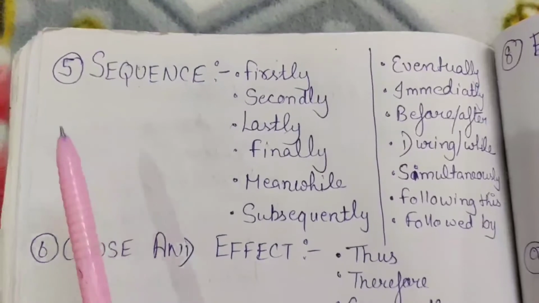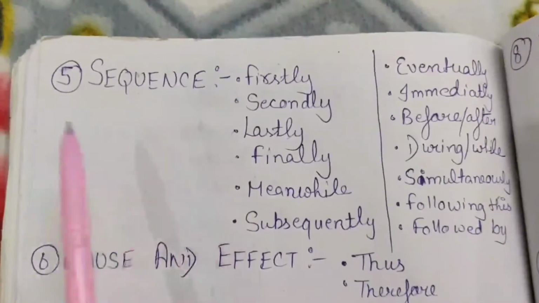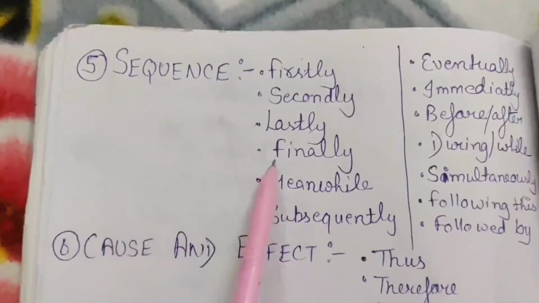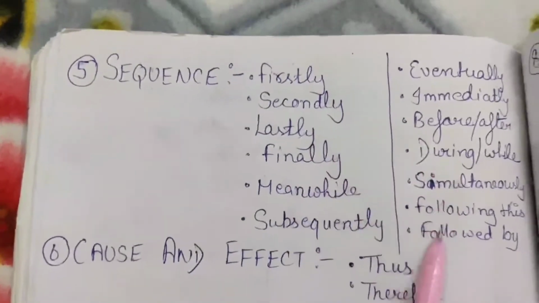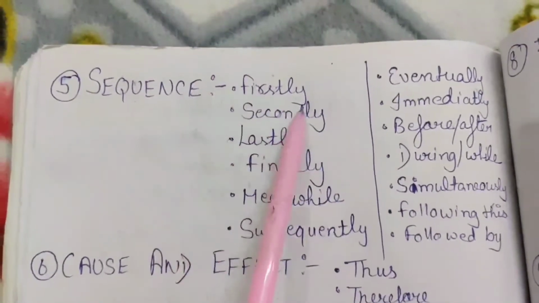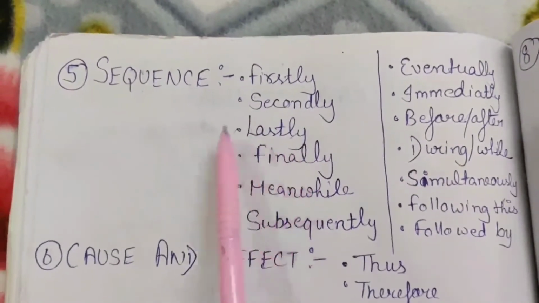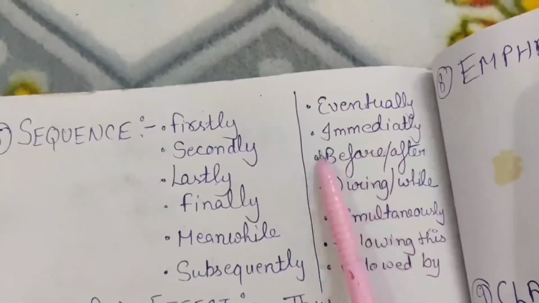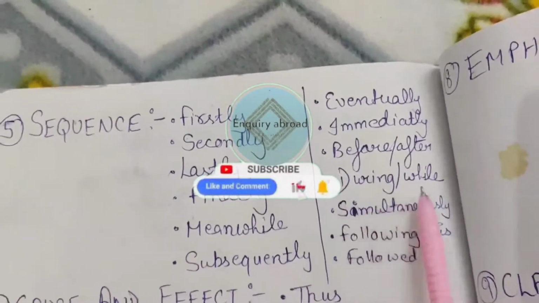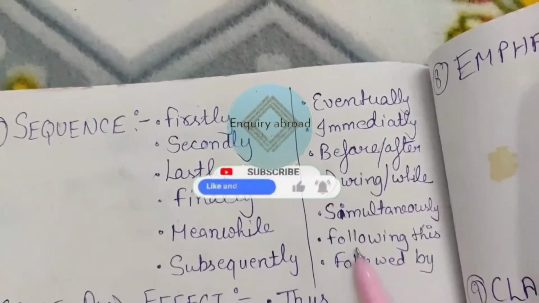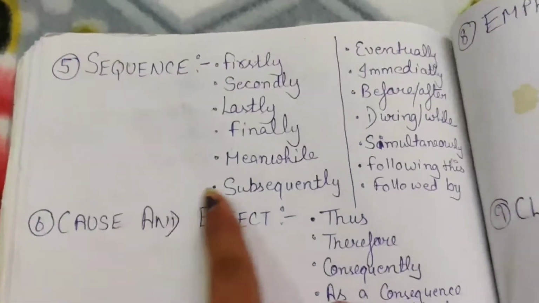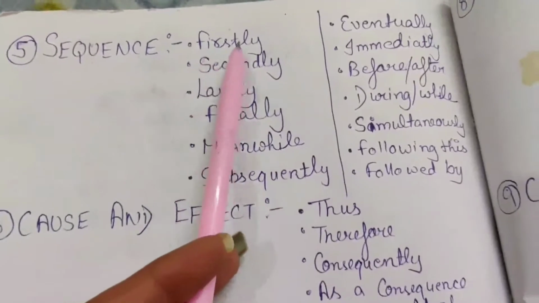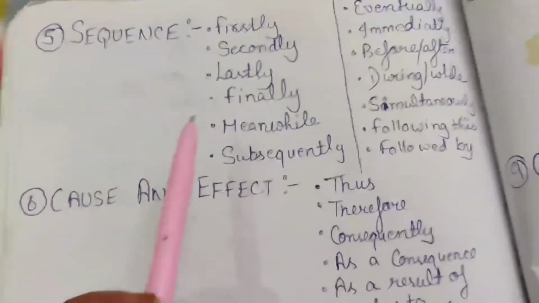Next one is sequence. Like sequence wise, how can we make our sentences? Like we are going to start our essay. So in body paragraph 1 obviously we will write firstly. So these are some words you can use when you are writing an essay. Firstly, secondly, lastly, finally, meanwhile, subsequently, eventually, immediately, before or after, during or while, simultaneously, following this, followed by. So these were some sequence words. In this you can add one more, initially. Like you are going to start your line, you can use the word initially.